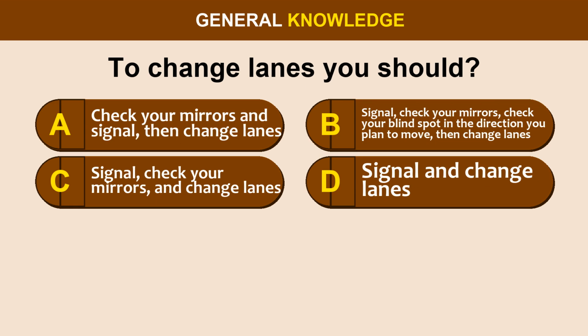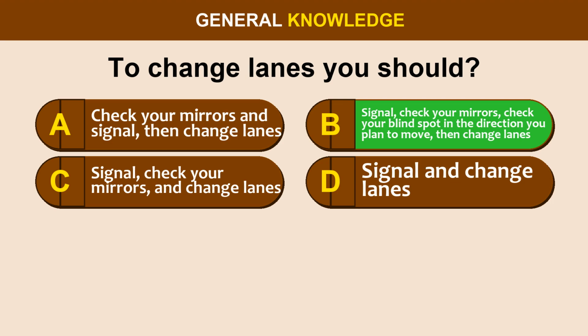Question 70. To change lanes you should. Option A. Check your mirrors and signal, then change lanes. Option B. Signal, check your mirrors, check your blind spot in the direction you plan to move, then change lanes. Option C. Signal, check your mirrors and change lanes. Option D. Signal and change lanes.